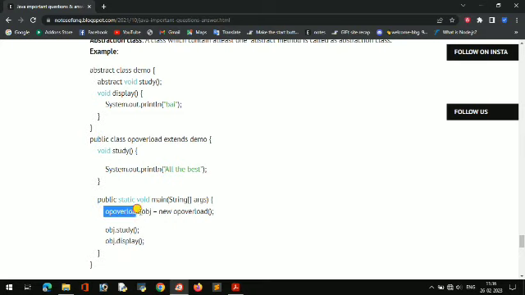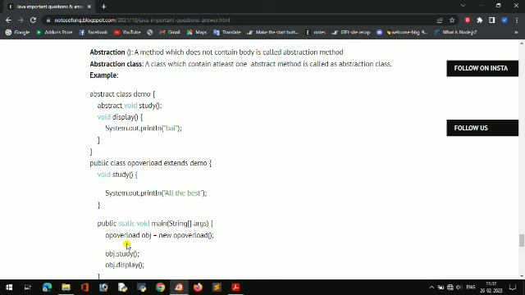I am making an object here and calling study and display. Abstraction means, as you know, hiding. I have written it here and I am calling it with the help of the abstract keyword. The function which contains the abstract keyword is called abstract.